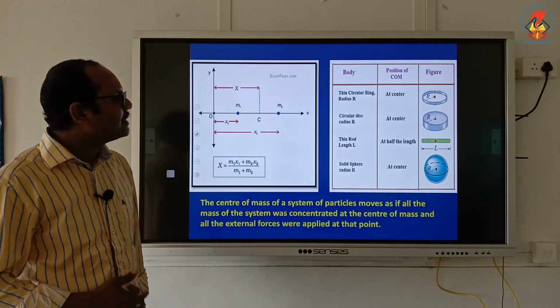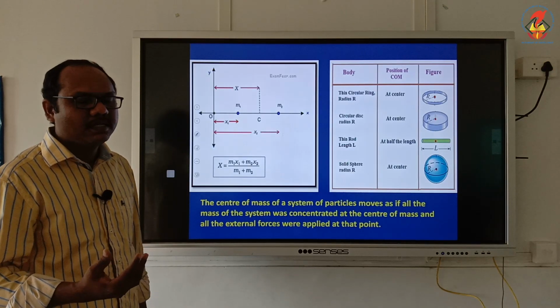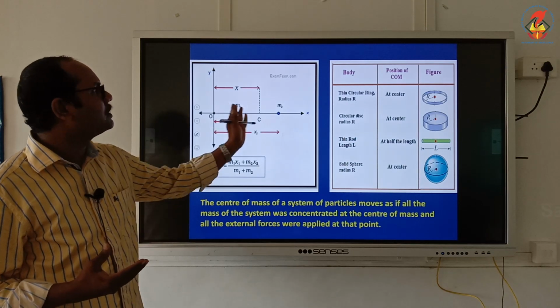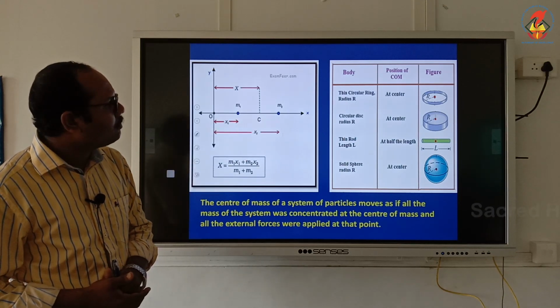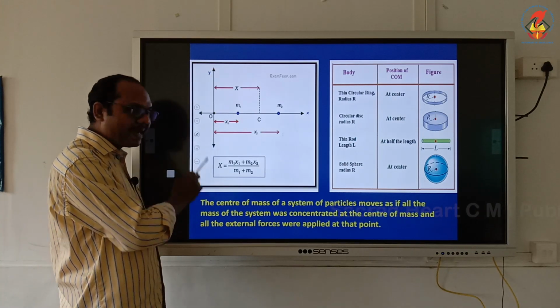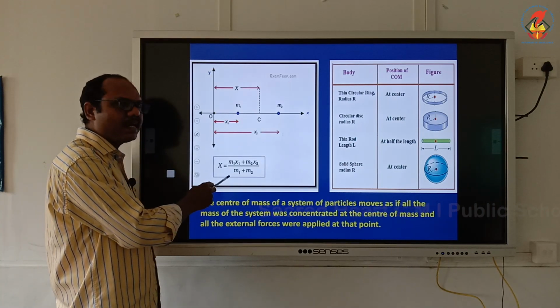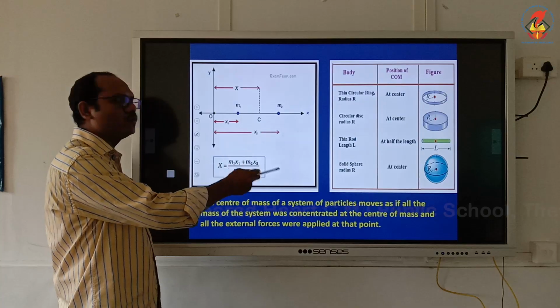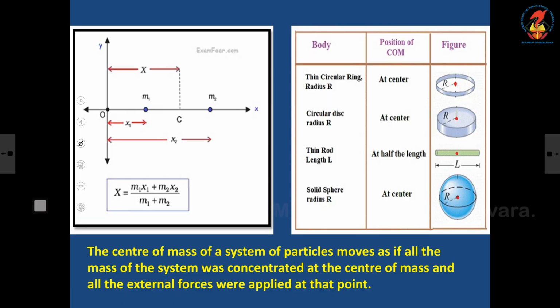So the center of mass of a two particle system can be given by the equation x is equal to m1x1 plus m2x2 divided by m1 plus m2.